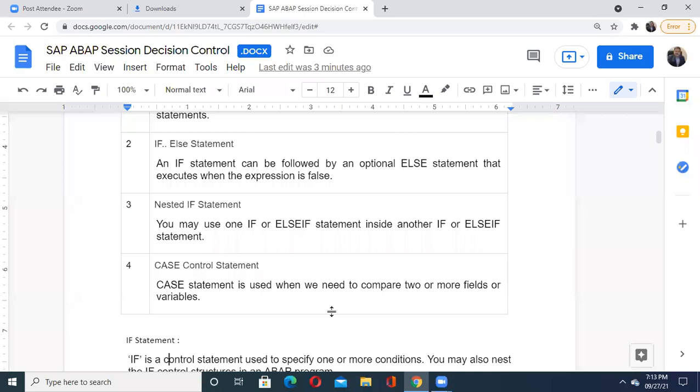Okay. So if there are three options in any application: yes, no, cancel. Suppose it asks, are you sure? Then the options are yes, no, cancel. When it is yes, I want to execute the application one way. When the user selects no, I want to execute it another way. And when it is cancel, I want to avoid all the changes made by the user.